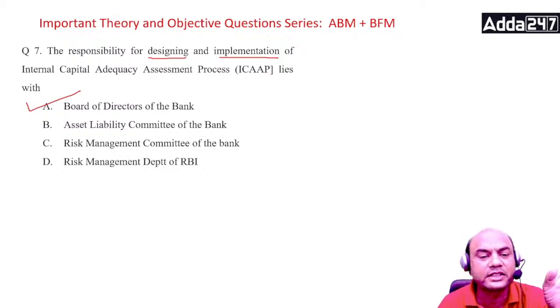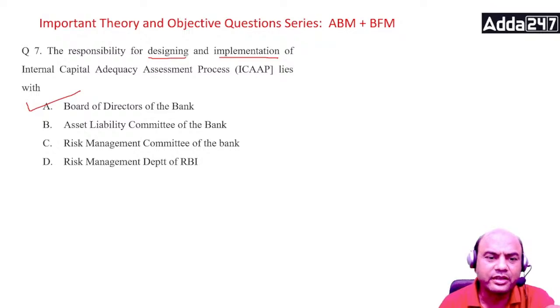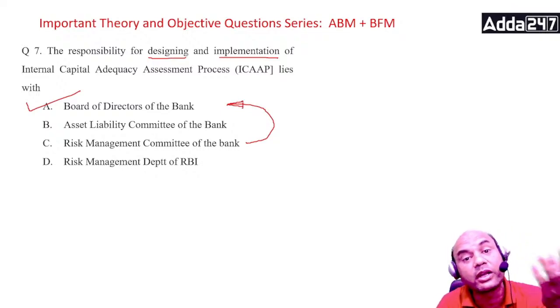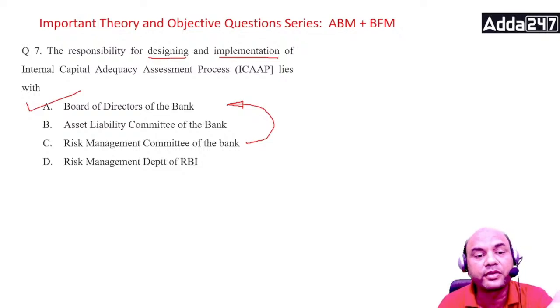Many of you have answered RMCB. RMCB is there, obviously, but what is RMCB? It is a committee which reports directly to the Board of Directors. So ultimately who is responsible? It's the Board of Directors.